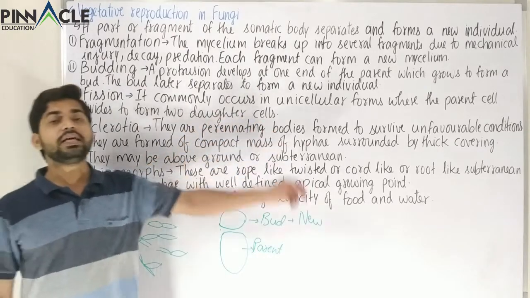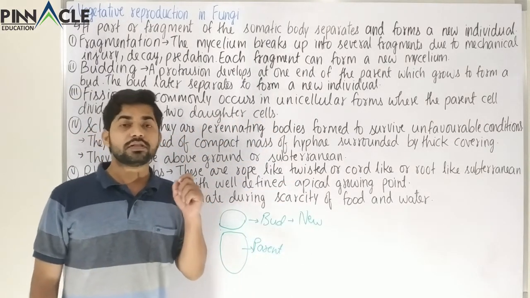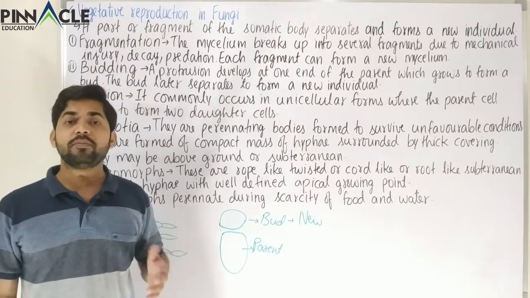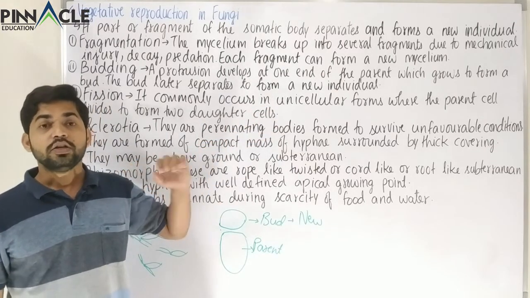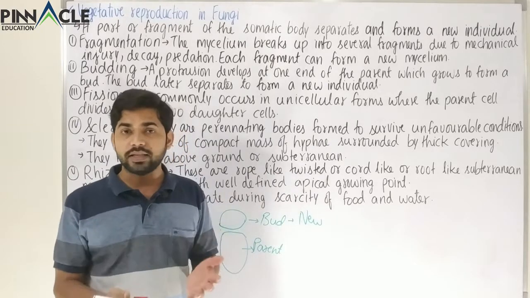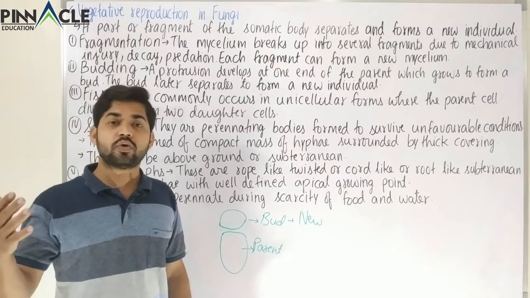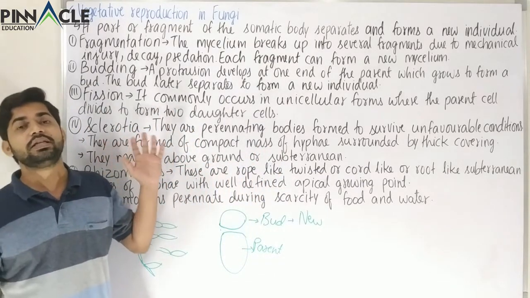So it commonly occurs in unicellular forms. For example, you must have studied about a fungus which is called yeast, which is used in the brewery and bakery industry. So that yeast is also a unicellular form. So that single cell divides into two cells, which is called binary fission, or a single cell could divide into multiple cells, which is called multiple fission. So that is what is fission. So these were the three methods.